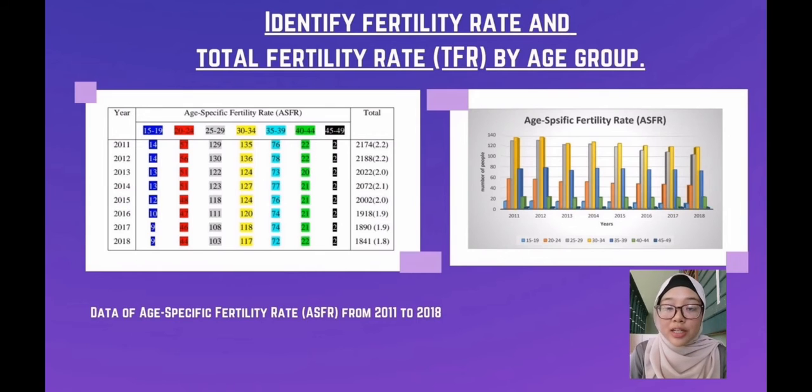Furthermore, through the above data, the lowest total fertility rate in Malaysia is at the age of 45 to 49 years old. This is because at the age of 40, the fertility rate of a woman will decrease, even in Malaysian society. Women who give birth at 40 years old are considered too old.